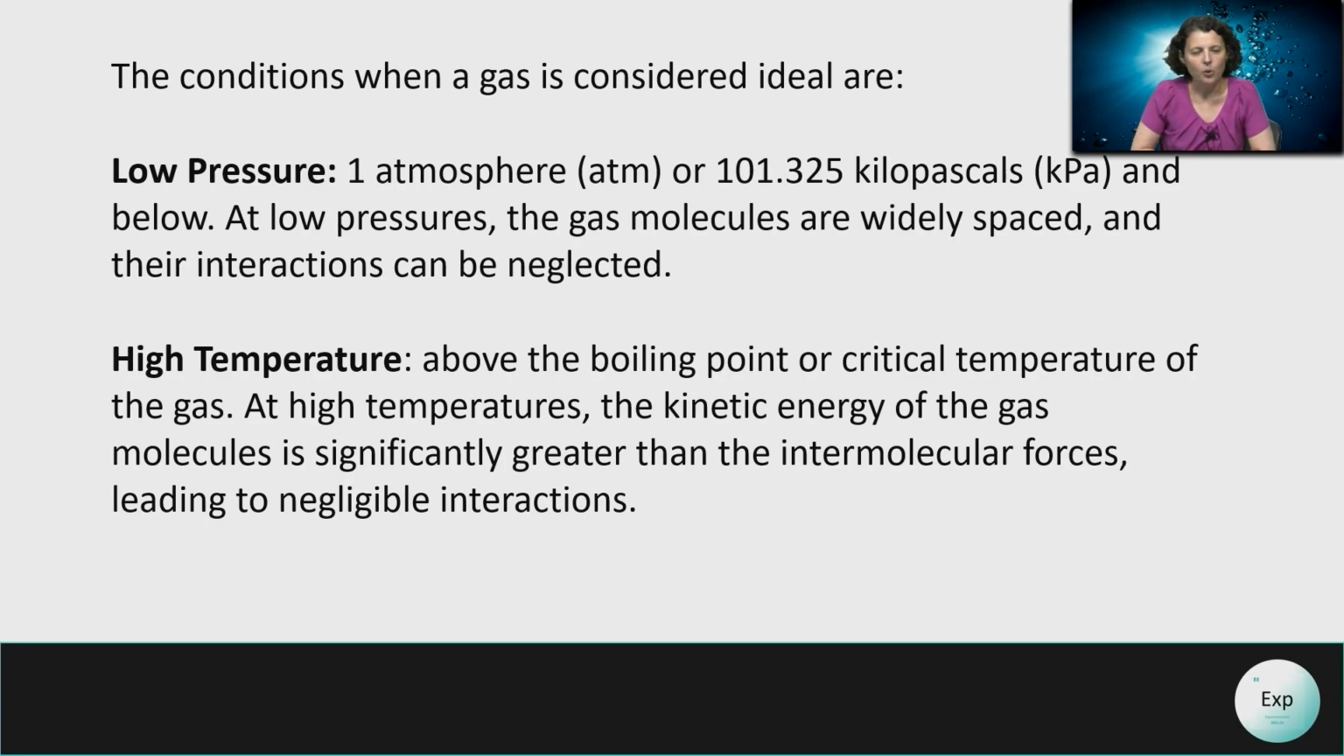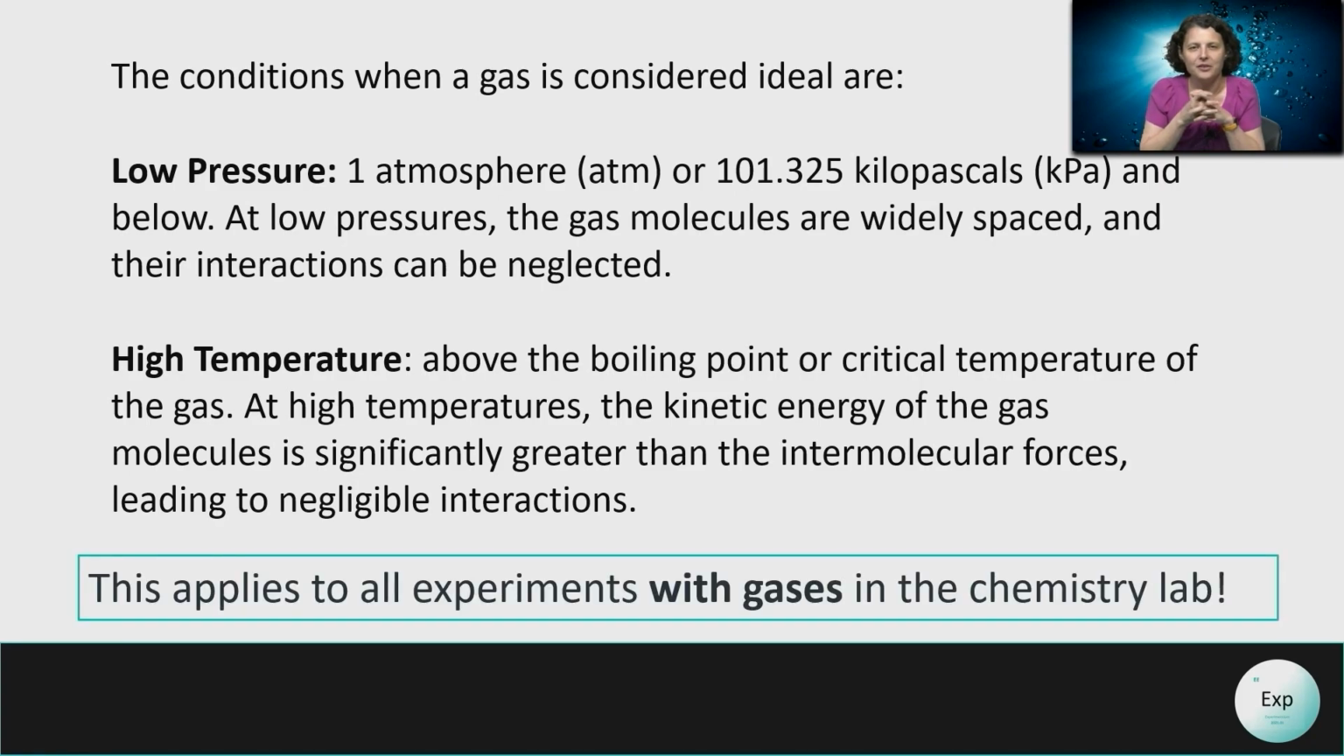High temperature is also considered to lead towards ideal behavior in gases, and 298 Kelvin or 25 degrees Celsius room temperature is under most circumstances considered high enough temperature for most gases to behave ideally. So that means that every time in the chemistry lab, if you were working with gases, then you can assume ideal behavior for all of them.